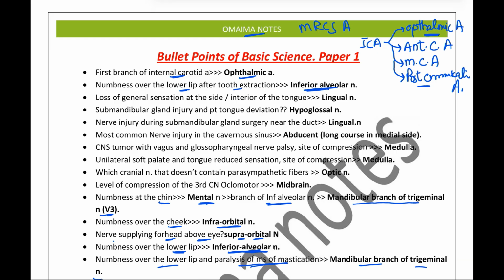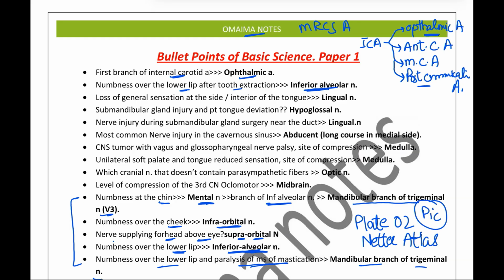So these MCQs are very important, and when you are going through these MCQs, try to use plate number 2 of the Netter's Atlas, though I will be providing its picture in the form of a PDF so that you can use that when you are going through these, so that next time at the end of your exam preparation, you can only go through these pictures and you can revise all the knowledge.